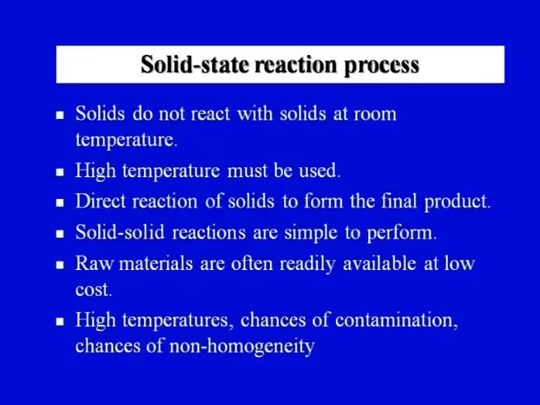But in order to process the ceramic powders, we need to make this reaction possible. And how is this made possible? It is made possible at elevated temperatures. High temperatures must be used to facilitate the solid state reaction. Basically, we will have two solid raw materials, and these would be reacted in the solid state only. These materials would be heated to a high temperature, which would certainly be less than the melting point of these individual solid raw materials.